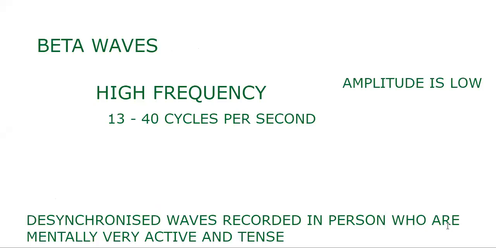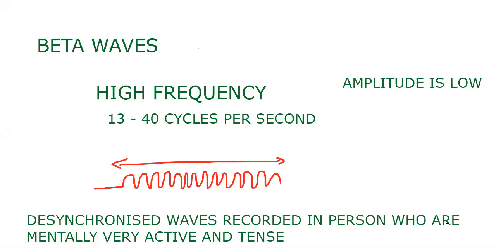Like this, the waves will be recorded. That means 13 to 40 cycles per second. For 1 second, 13 to 40 cycles. So definitely amplitude is low, isn't it? Amplitude is low. When cycles are less, amplitude will be high.